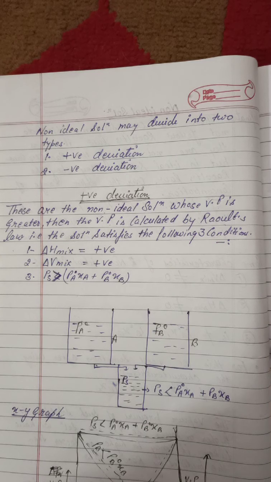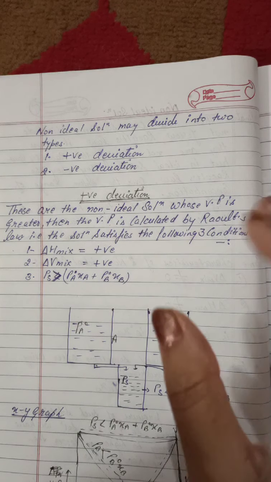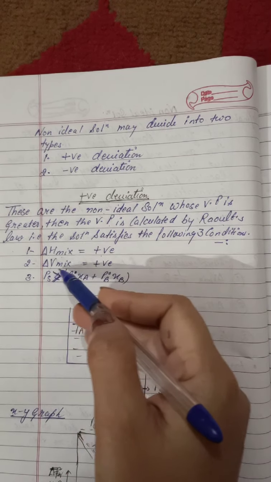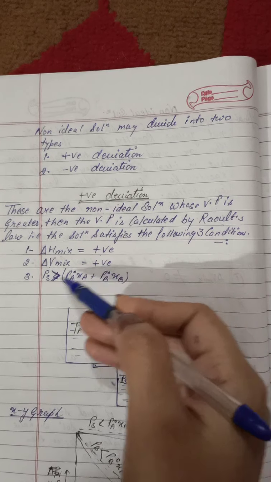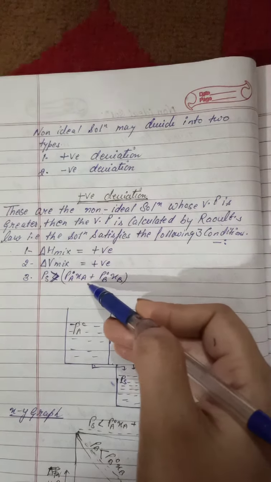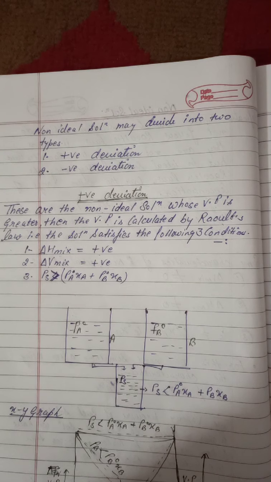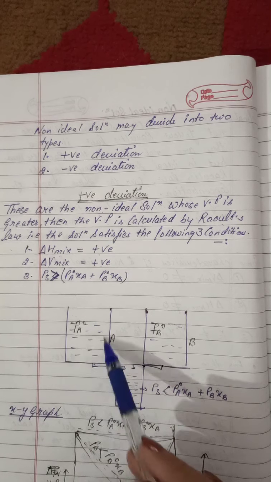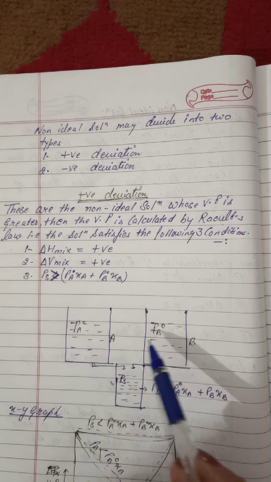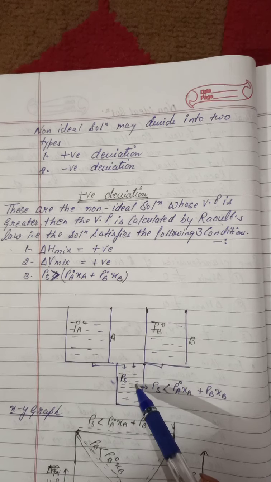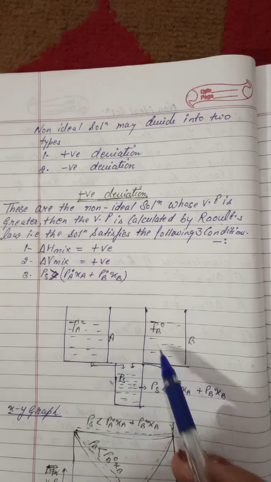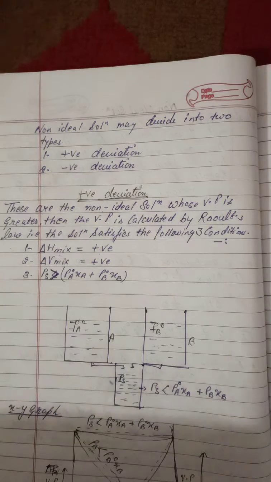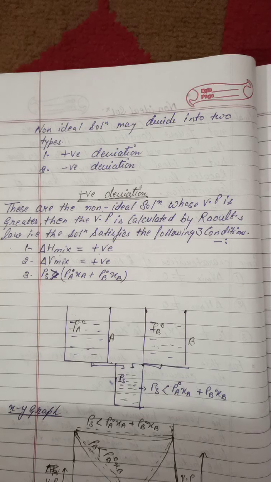Overall, three conditions take place here: delta H mixture is positive, delta V, that is the volume of mixture, is positive, and PS is greater than PAXA plus PBXB. Now we have taken three beakers. In the first beaker we put the solution of A, in the second the solution of B, and in the third we mix both. So the partial pressure of the solution comes out greater than PAXA plus PBXB.